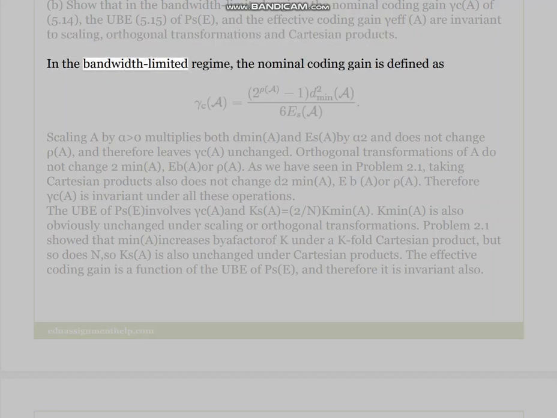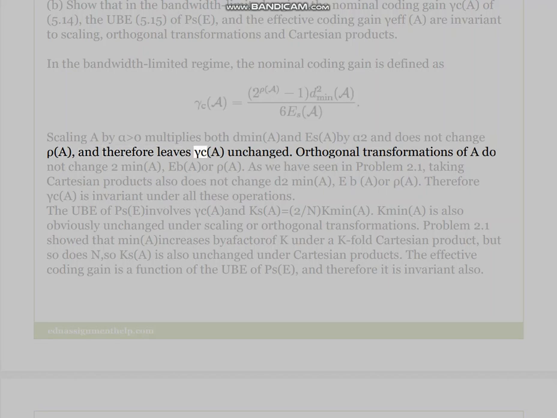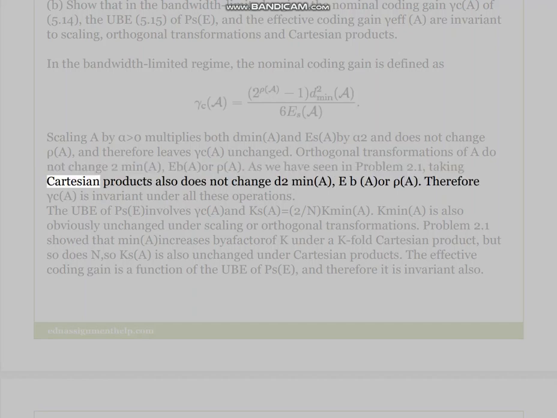In the bandwidth-limited regime, the nominal coding gain is defined as d²min(A)/4Es(A)... scaling A by α multiplies both d²min(A) and Es(A) by α² and does not change ρ(A), and therefore leaves γc(A) unchanged. Orthogonal transformations of A do not change d²min(A), Es(A), or ρ(A). As we have seen in problem 2.1, taking Cartesian products also does not change d²min(A), Es(A), or ρ(A). Therefore γc(A) is invariant under all these operations.